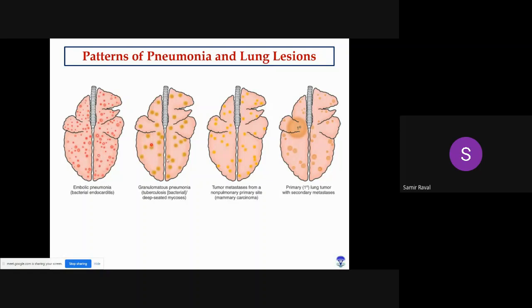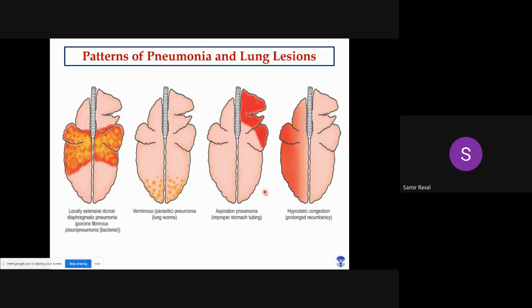In case of granulomatous pneumonia, any lung lobule can be affected, and if you open such lesions, you will find typical presence of cheese-like exudate. Tumor metastases are again frequent in the lungs, and metastasis, just like an embolic shower, can be seen in any part of the lung.